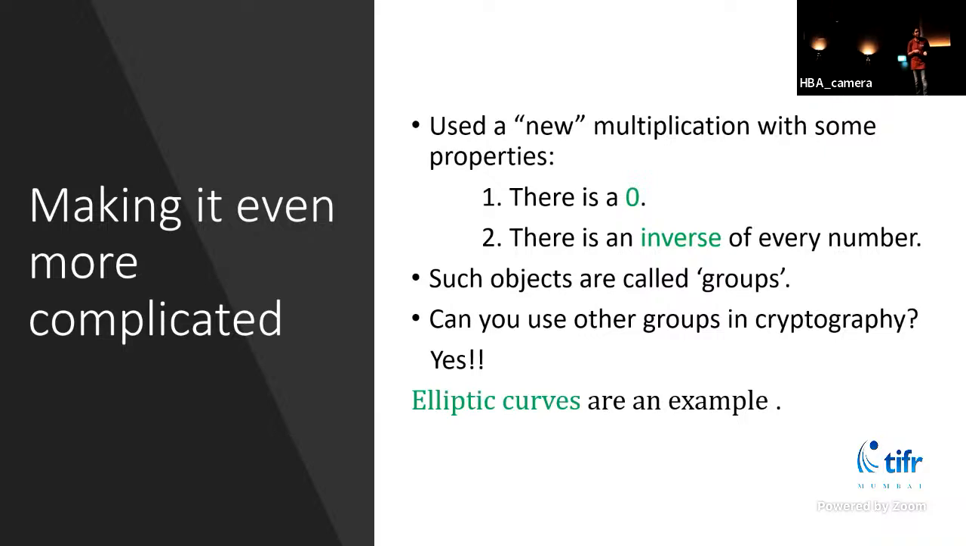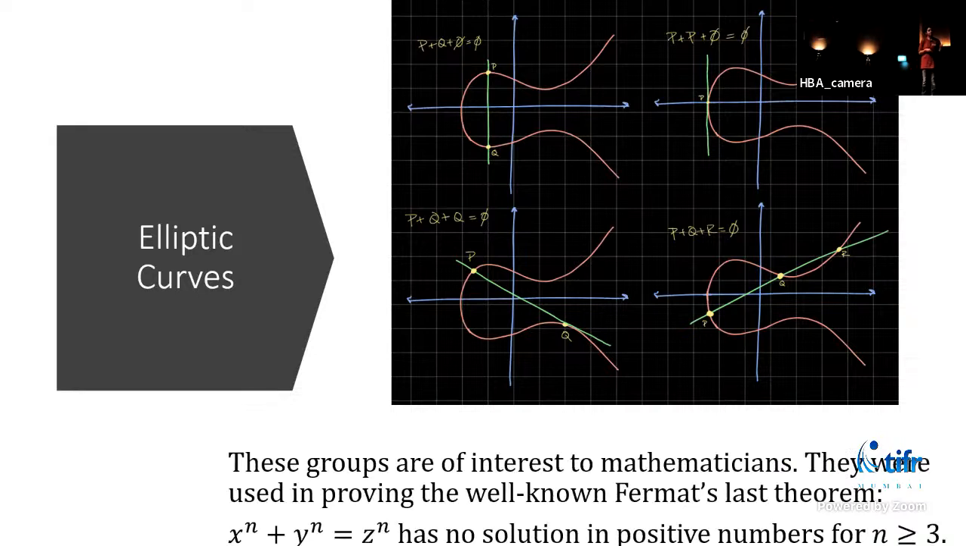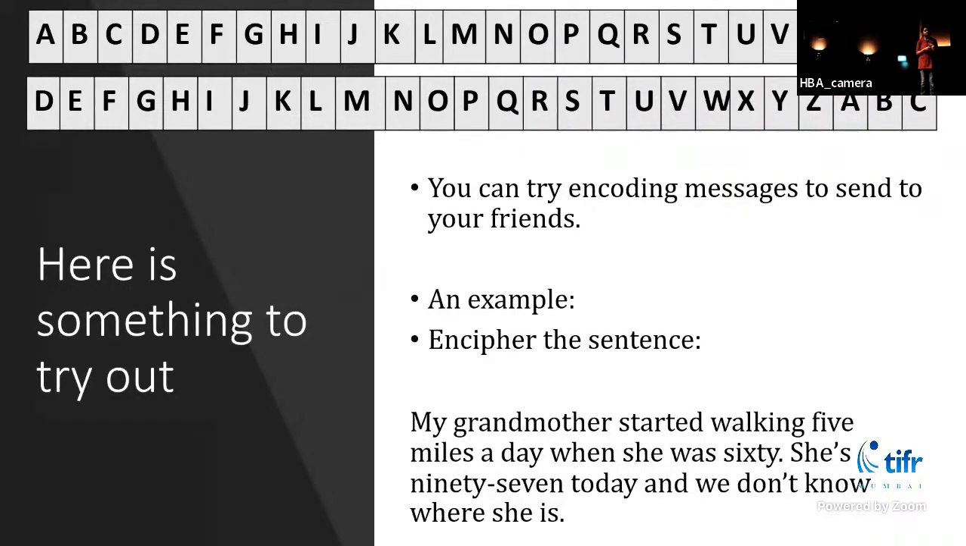Elliptic curves are kinds of groups that are used today in cryptography. So elliptic curves are actually curves, and you define the addition on them geometrically. So these groups are of interest to mathematicians. They're recently used in proving the well-known Fermat's theorem, which you might know. So this is something for you to try out at home.